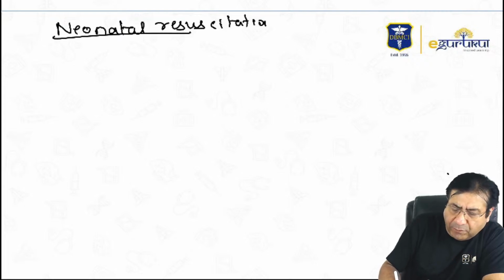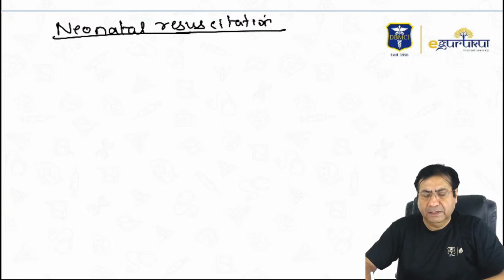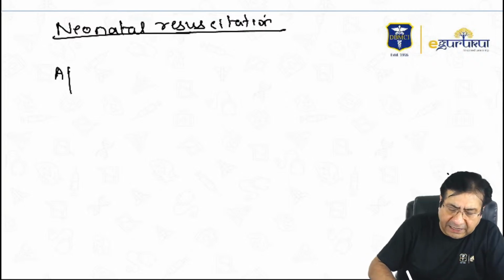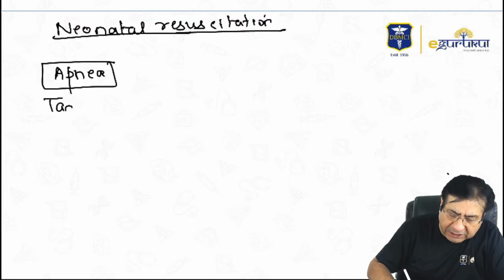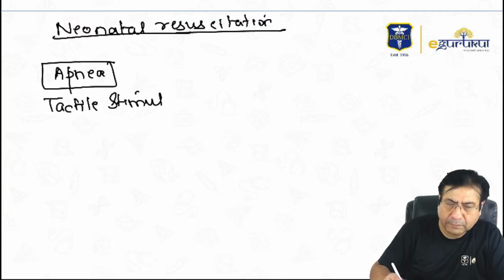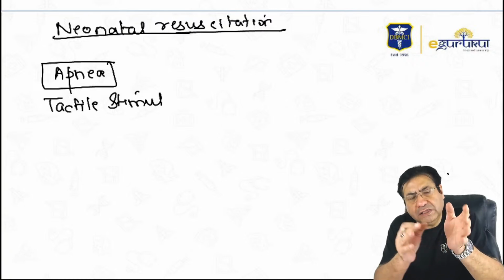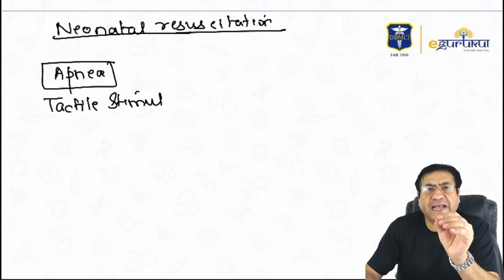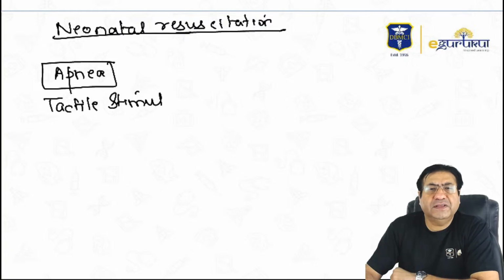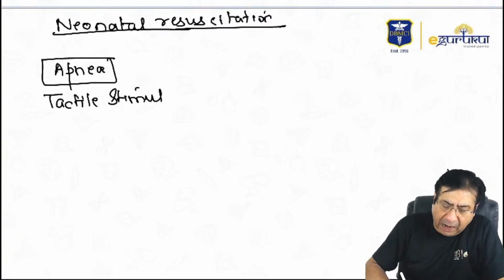So the first step of neonatal resuscitation: suppose the child is born and is in apnea, not crying. Tactile stimulation should be given. Just hold the foot of the child, one flick on the sole, second flick on the sole. Tactile stimulation should be given if the child remains in apnea after birth.